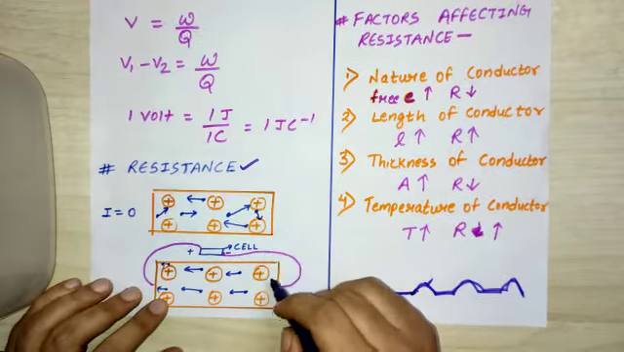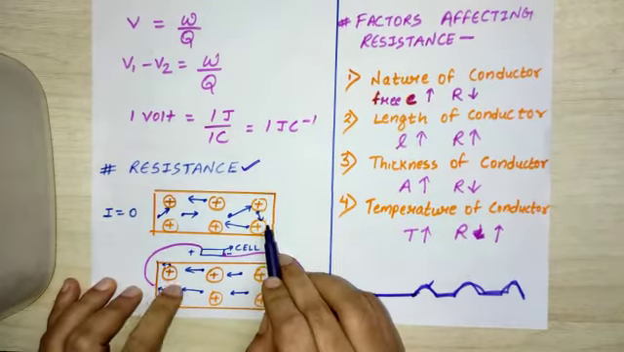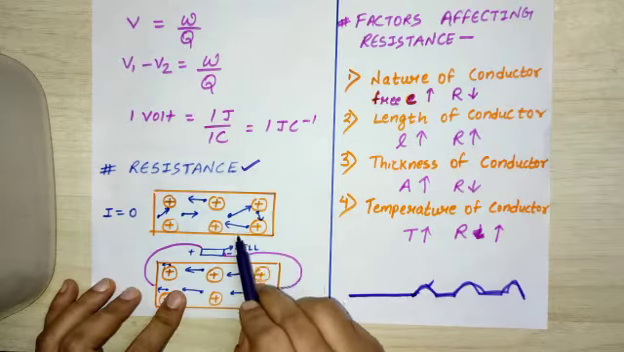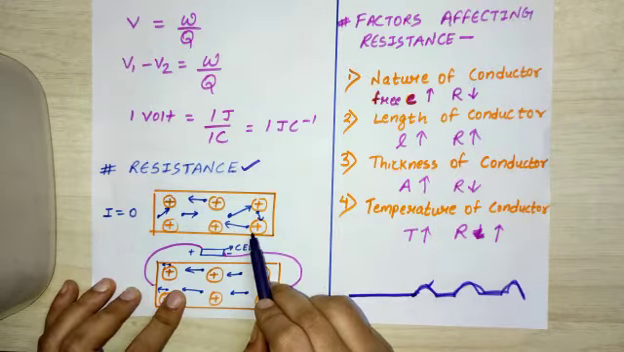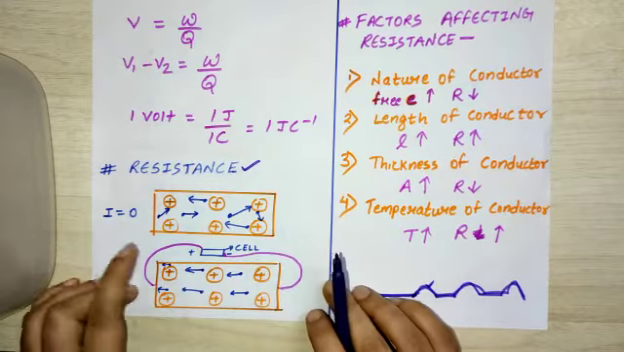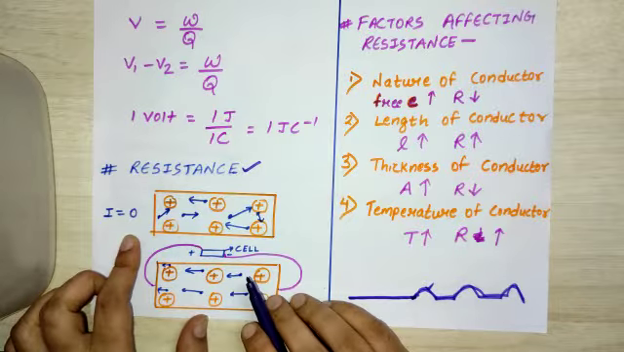So here I have explained it through a diagram. These plus charges, you can see, are always fixed. These blue lines in motion are electrons. So the plus charges will be fixed and the electrons will keep on moving. Since the current here is zero, they are moving randomly, in any direction.